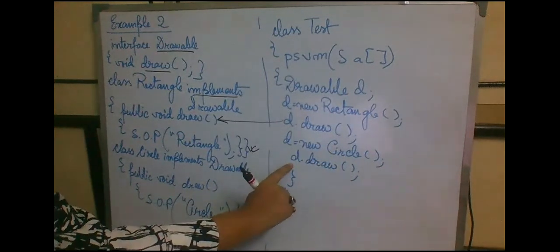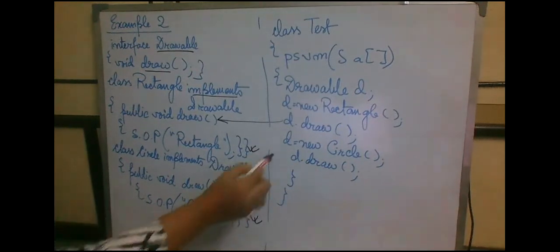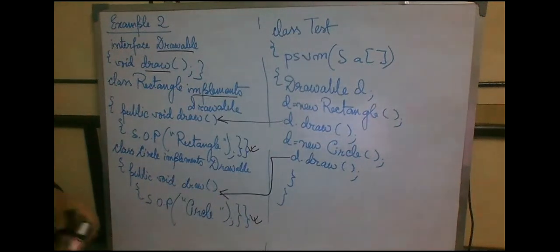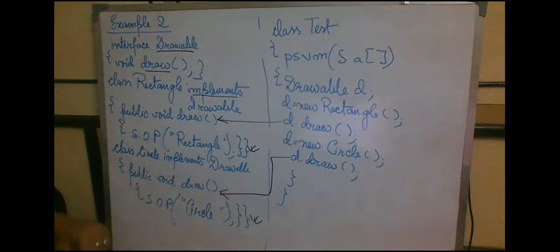So we are using the object of class Circle, and we are writing d dot draw. So where will it point? d dot draw will be calling the method of class Circle. The method draw, which got its definition in class Circle, will be called now, and we are supposed to get the output as Circle, because the print statement within that draw method has the message Circle.